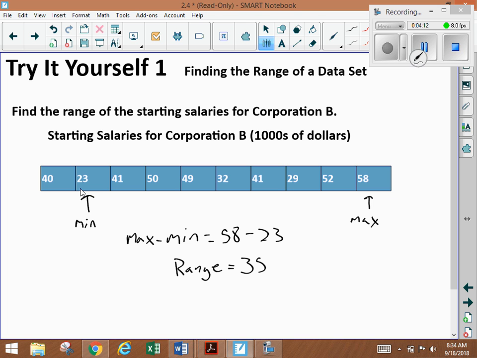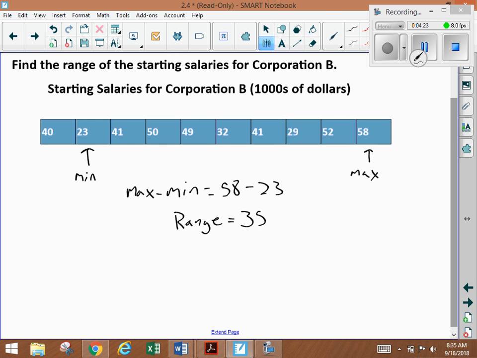But 35, what is that? It doesn't really mean anything. We've got to put it in context. So the range of starting salaries was $35,000.